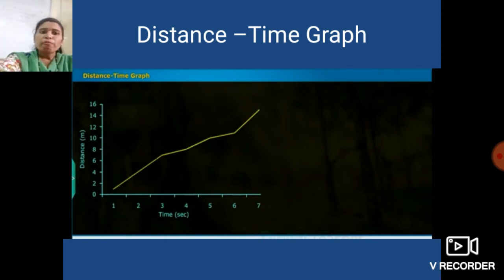Okay. So whenever any object is in motion, suppose we take the example of a bus, then when that bus is in motion, we can draw its distance time graph. The distance time graph is a line graph.